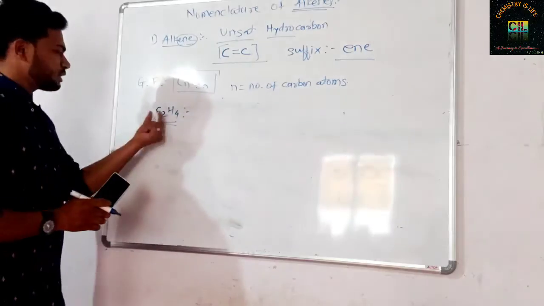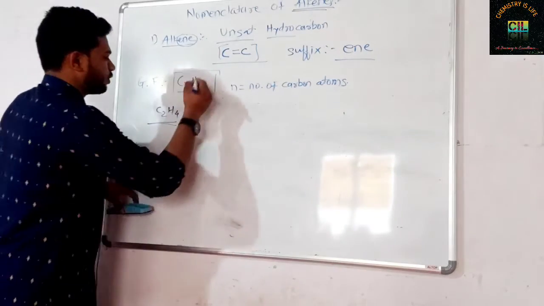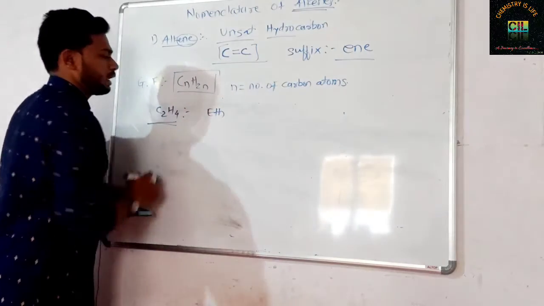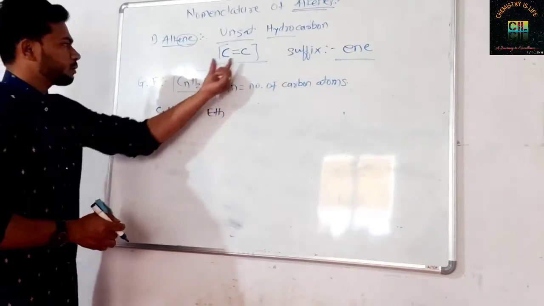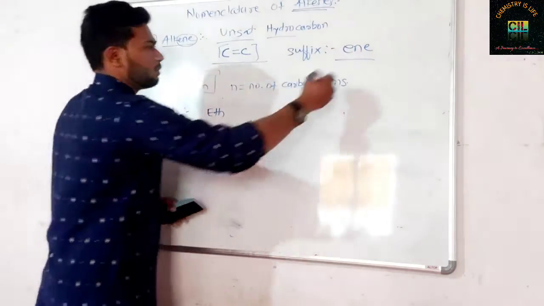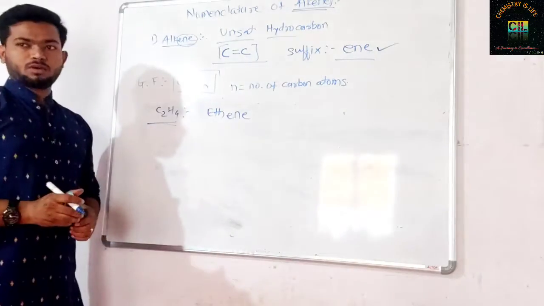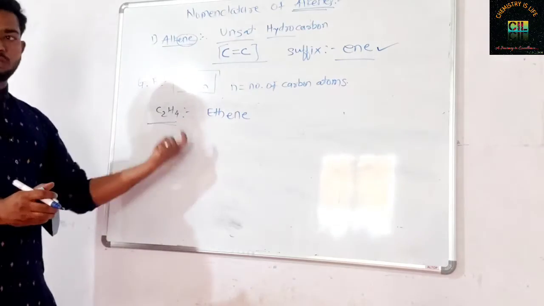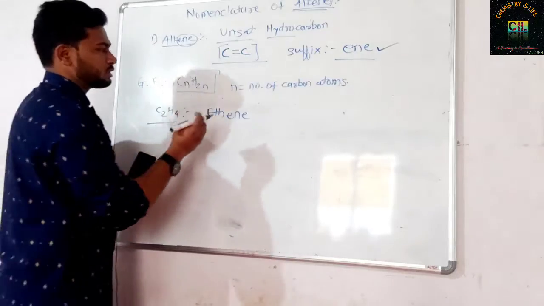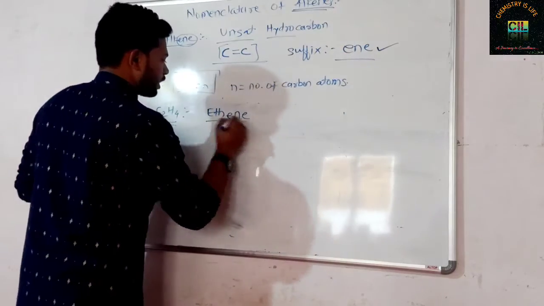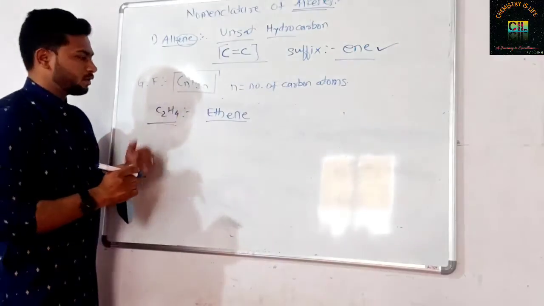C2H4, how many carbons are there? 2 carbons are there. So the word root for 2 carbons is eth. Now here the carbon-carbon having a double bond, so the suffix will be ene. This is ethene. Difference between ethane and ethene, got it? In ethane there is a carbon-carbon single bond, but in ethene a carbon-carbon double bond. We will draw the structure of this.